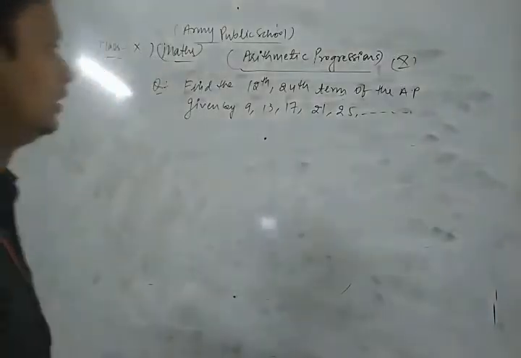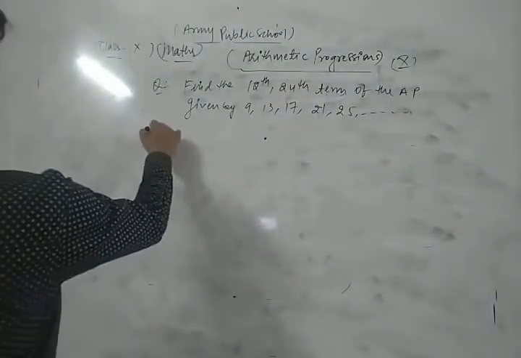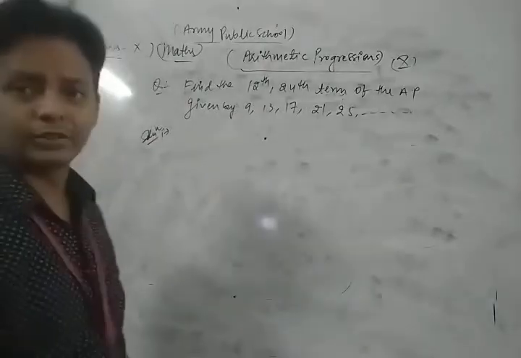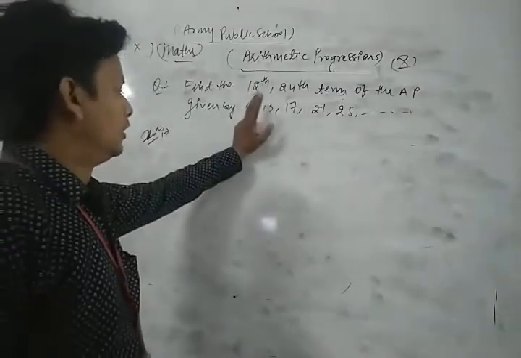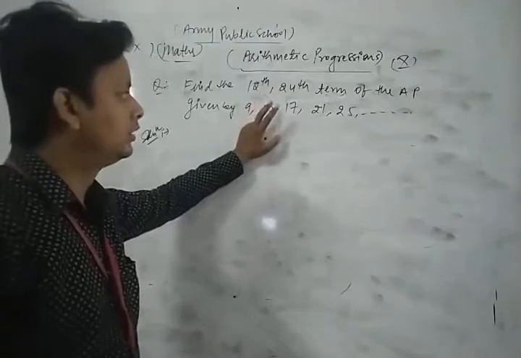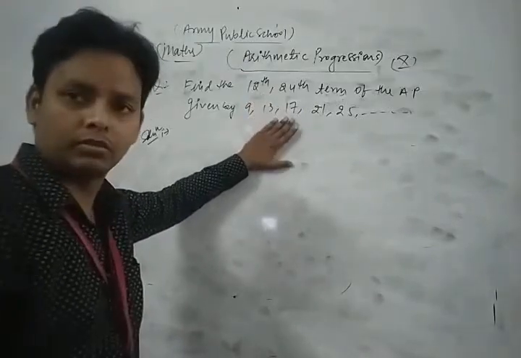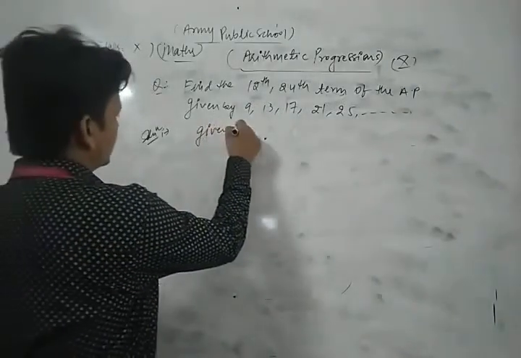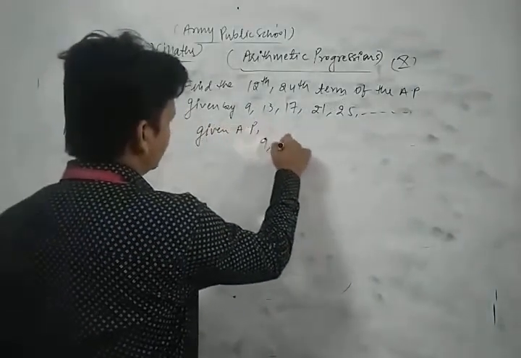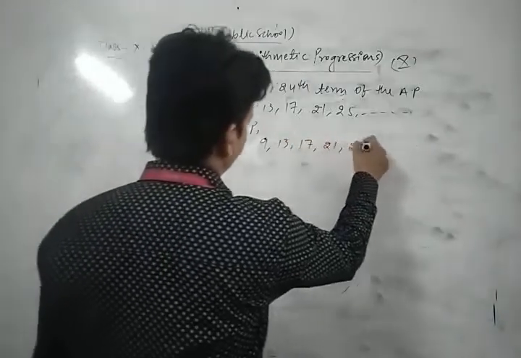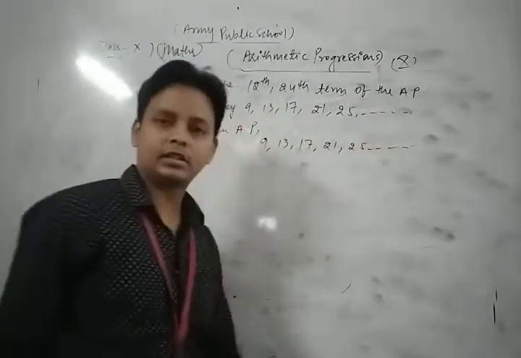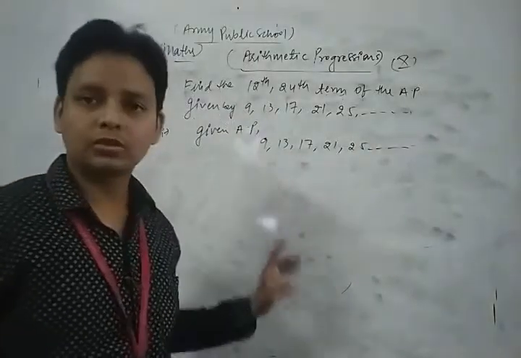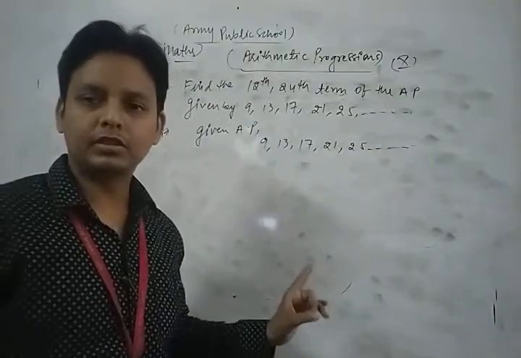Let's see, dear friends. In this question, find the 12th and 24th term of the AP. This is the given AP. First of all, we write the given AP: 9, 13, 17, 21, 25. This is a sequence, and it is an AP because the difference between two successive terms remains constant, which is 4. So the given sequence is an AP.